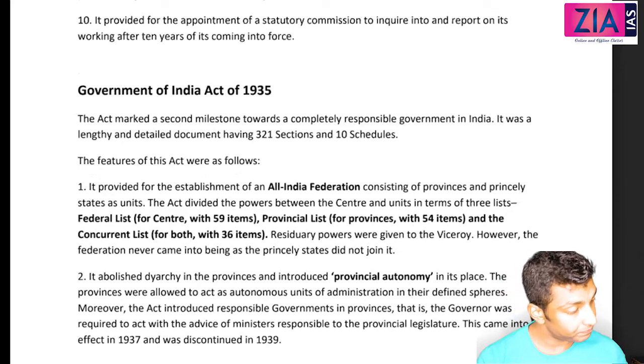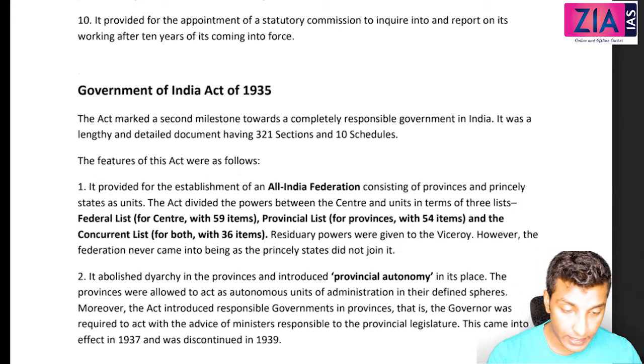Just 1 minute, guys. Okay, so I'll tell you the crux of this Government of India Act, and then we can look into this Laxmikant also. We can compare it.